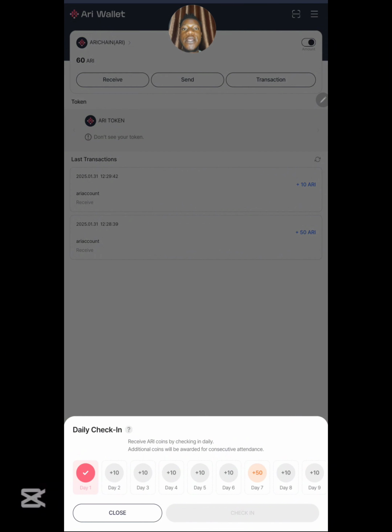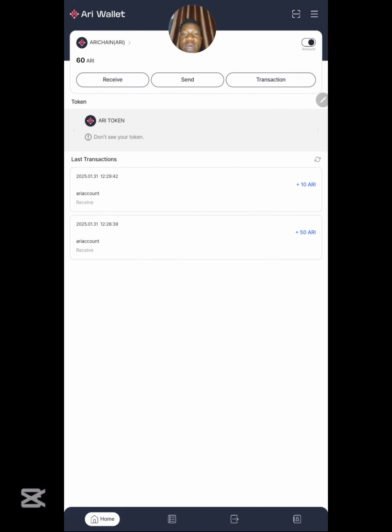Coming over here, on the 7th day, you are going to be earning 50 Ari tokens. Okay, so right now you click on close, and over here you can see that we got 50 Ari as our welcome bonus, and right now we just claimed 10 Ari as our daily check-in bonus. So once you have gotten to this point, then congratulations, because you have secured yourself an Ari account.